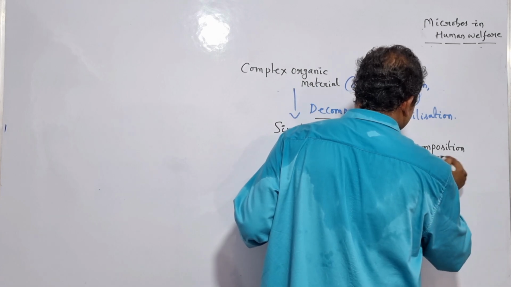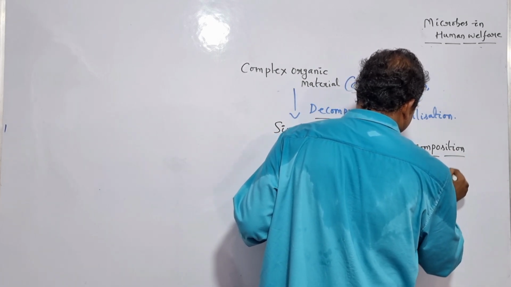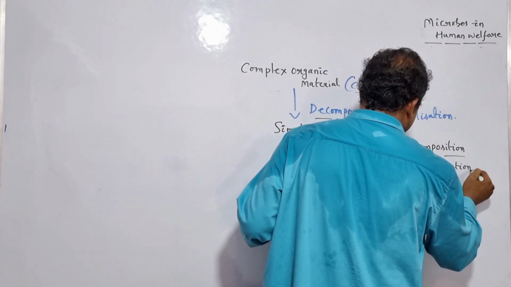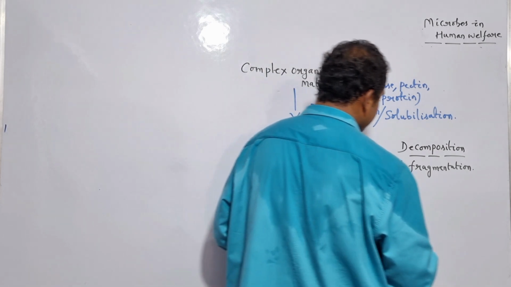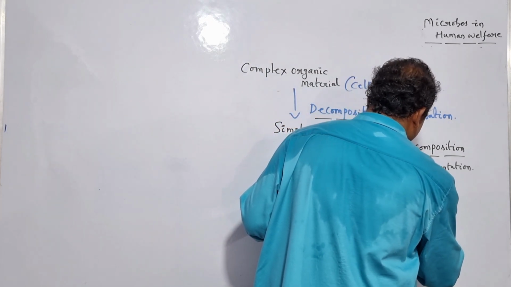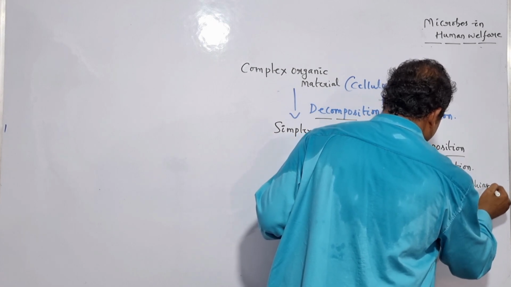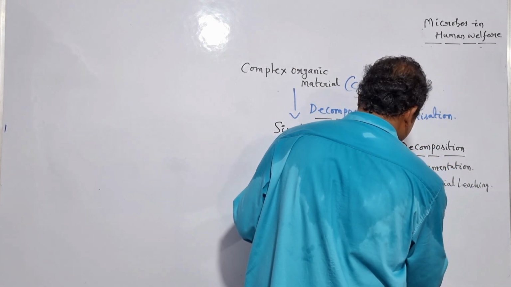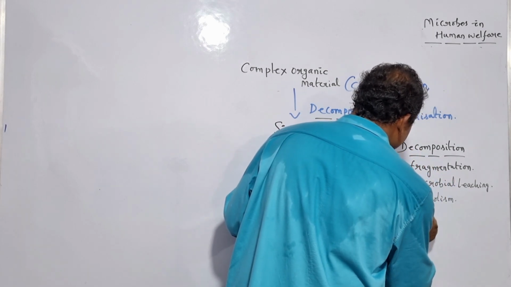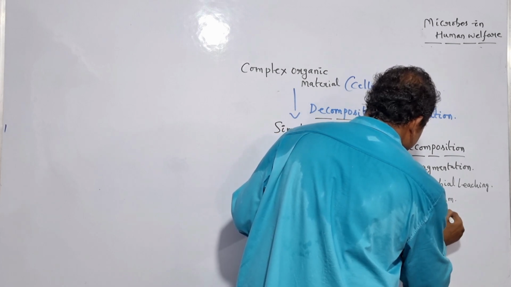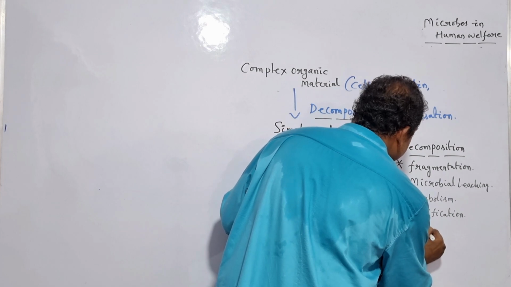So what are those? The very first one is fragmentation. The next one is microbial leaching. The next one is catabolism. The next one is humification. And the last one is nothing but what? Mineralization.